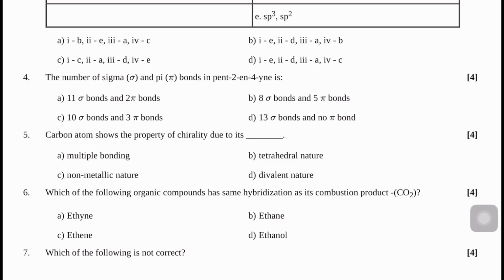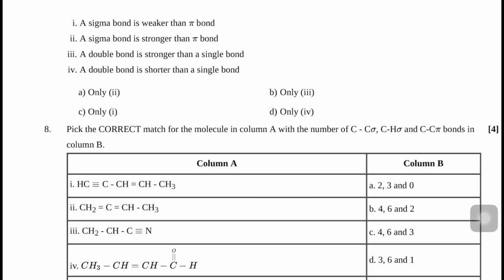Dear student, today I'll explain from question number 7. Question number 7 is given: which of the following is not correct? Here, a sigma bond is weaker than pi bond, a sigma bond is stronger than pi bond, a double bond is stronger than single bond, a double bond is shorter than a single bond. At first we will know the concept related to this.